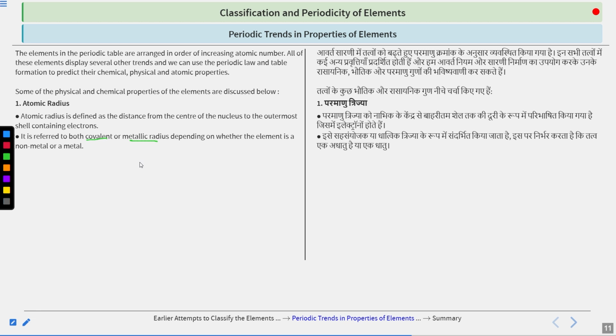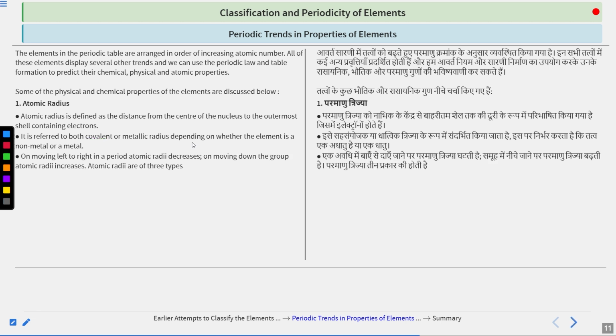For both of them we will have some radii, and that will depend upon whether the element is a non-metal or metal. So if it is a metal, it will form the metallic type of structure, and if it is a non-metal, it will form a covalent bond, right? And accordingly we will calculate covalent radius for non-metal and metallic radius for metal. Now on moving left to right in a period, we will find that atomic radii decrease, and when we move down the group, the atomic radii increase.